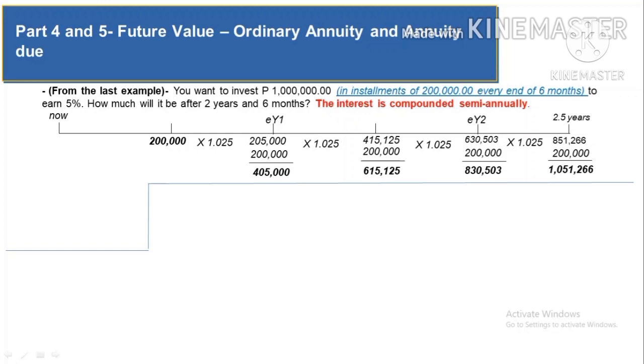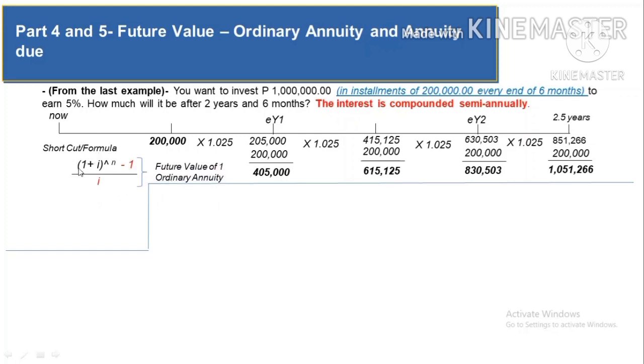But then, if we are talking about long maturity periods again, it would be unwise to make a timeline analysis like this one. So we have the shortcut or the formula, which starts with the base formula. As we discussed earlier, that's 1 plus i raised to the power of positive n. But this time, you're going to add two elements, which is the minus 1 and the divided by i. So that is what we call the future value of 1 ordinary annuity.